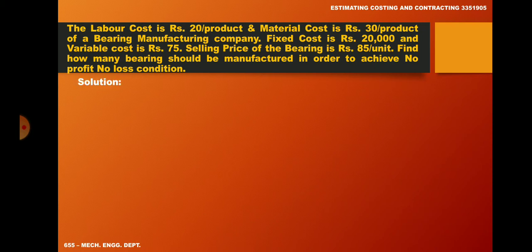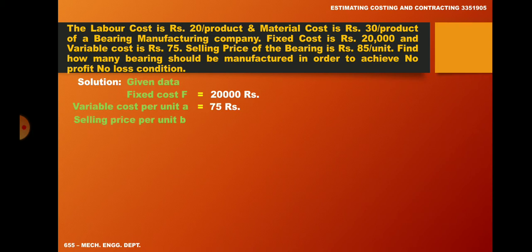So start with solution. What are the given data we have? Fixed cost F equal to 20,000 rupees. Variable cost per unit A equal to rupees 75 and the selling price per unit B equal to 85 rupees.